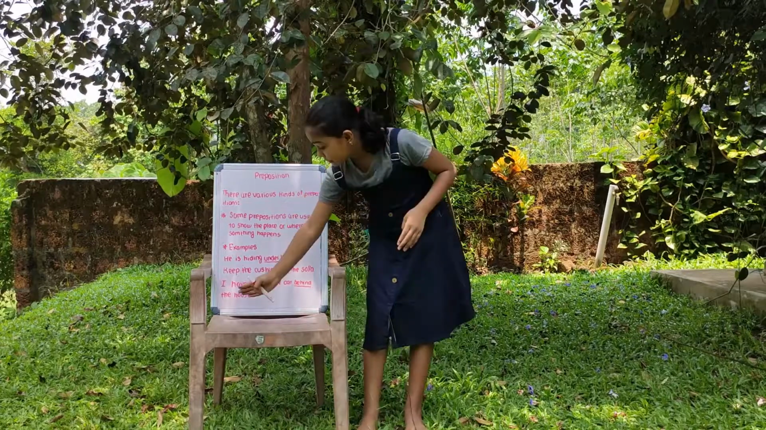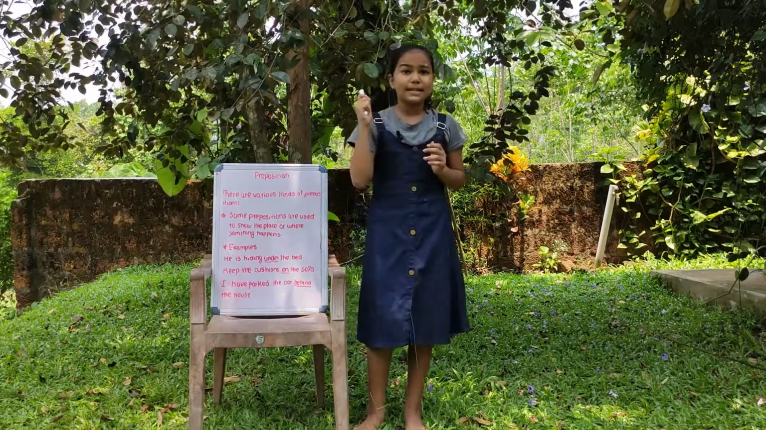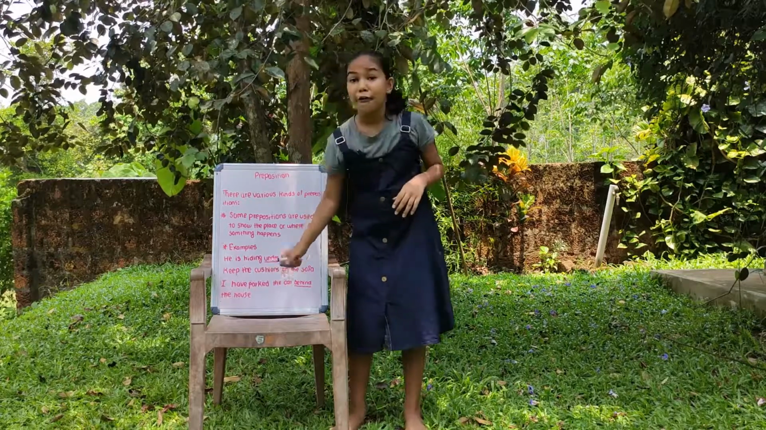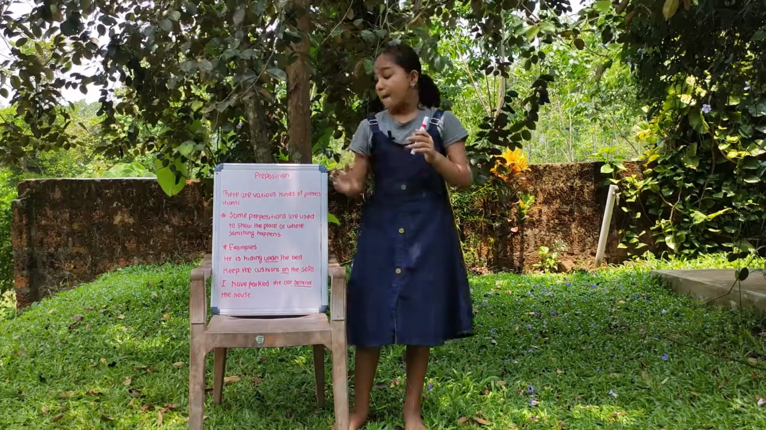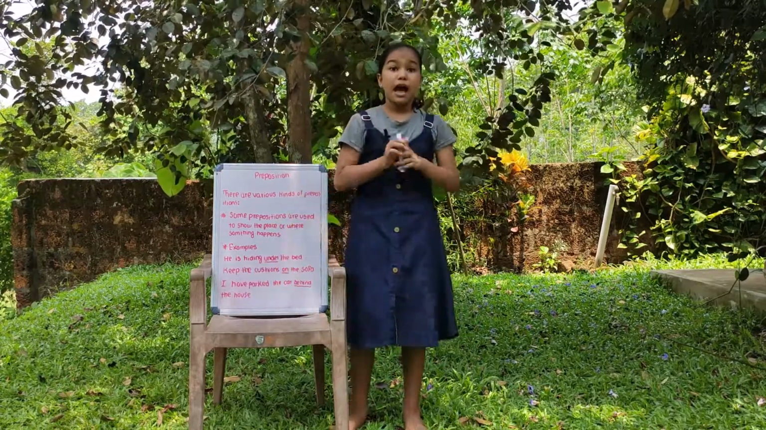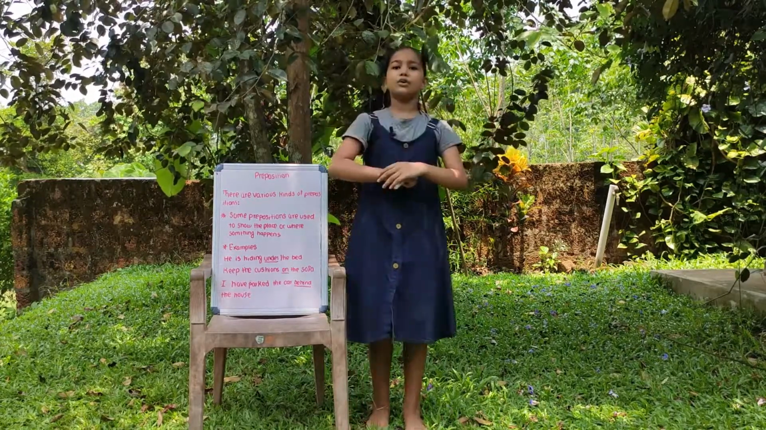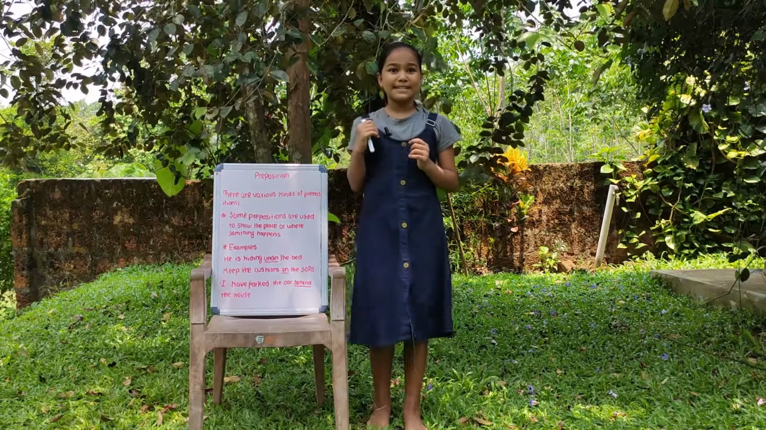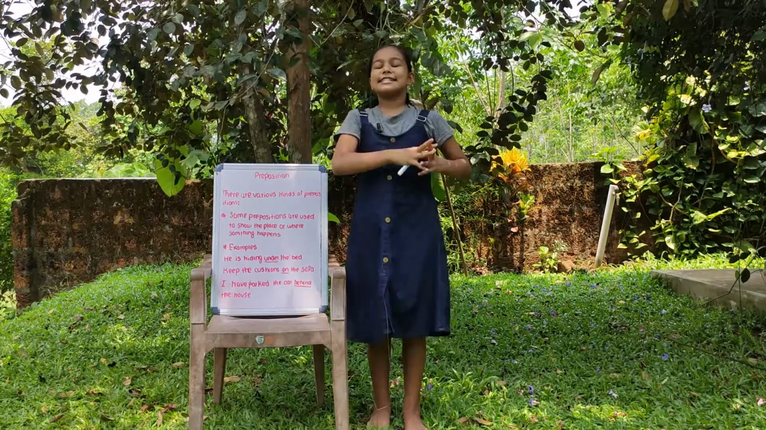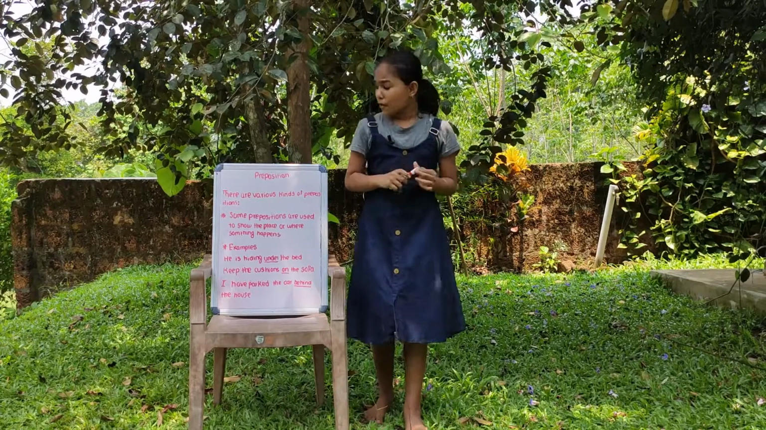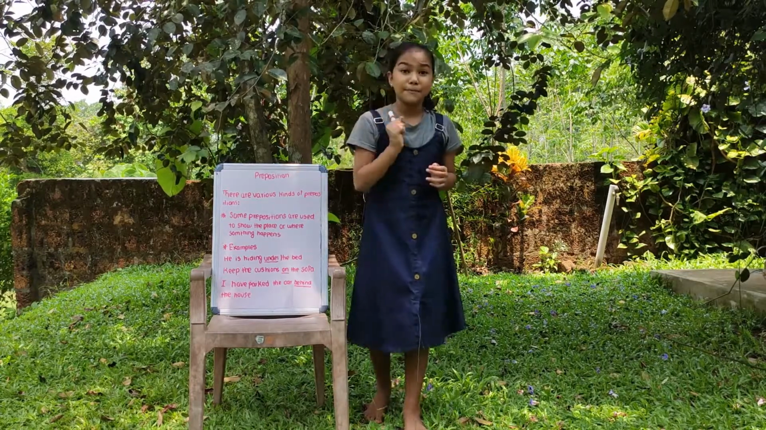So let's do the last example. What is the last example? I have parked the car behind the house. So what is the preposition? Behind is the preposition. Behind. So these are the various types of prepositions.